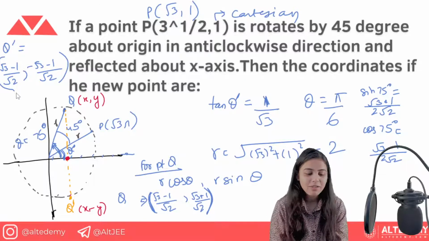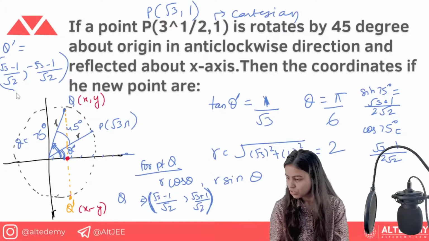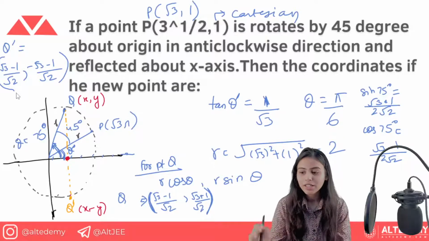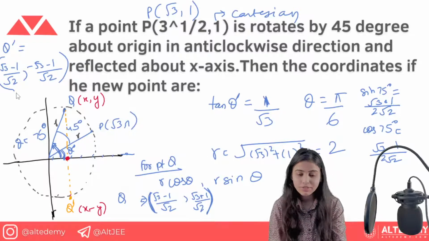Okay. So we have this point Q dash. So have you been able to understand this question? And wasn't it simple? All you just needed to know is, if your basics are clear, if you can draw the diagram on your own, then things are turning out to be very, very simple.